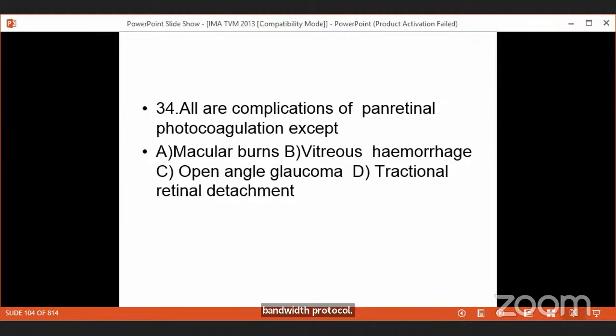So when you are burning the peripheral retina, the patient's peripheral retina is lost. So the patient's field is lost. Patient field is reduced. That is the first problem of panretinal photocoagulation. Field is reduced.